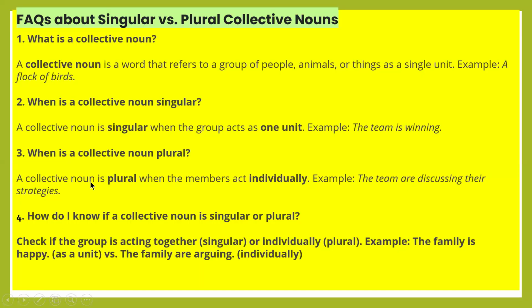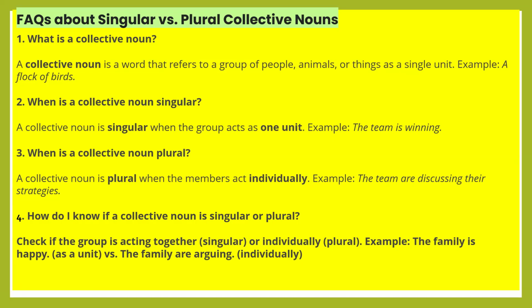So what is a collective noun? We have seen examples also. When is a collective noun singular? When it acts as a single unit, so the team is winning. When is a collective noun plural? When the members act individually, separately. So the teams are discussing their strategies. When all the team members are discussing separately, individually, it takes a plural verb.